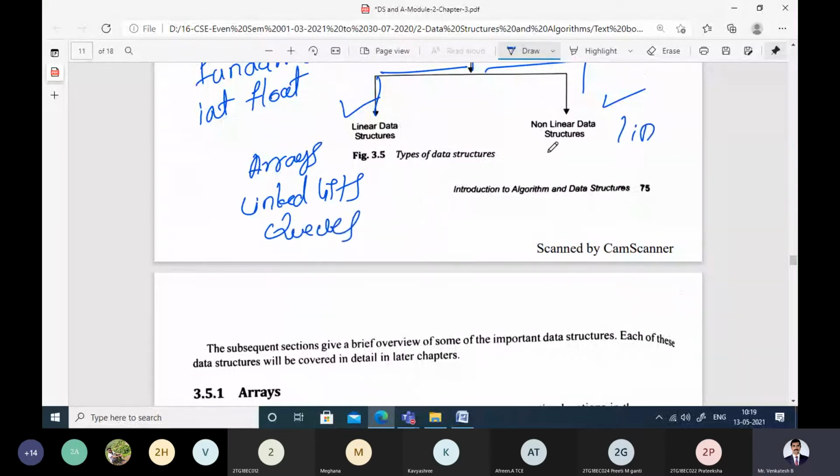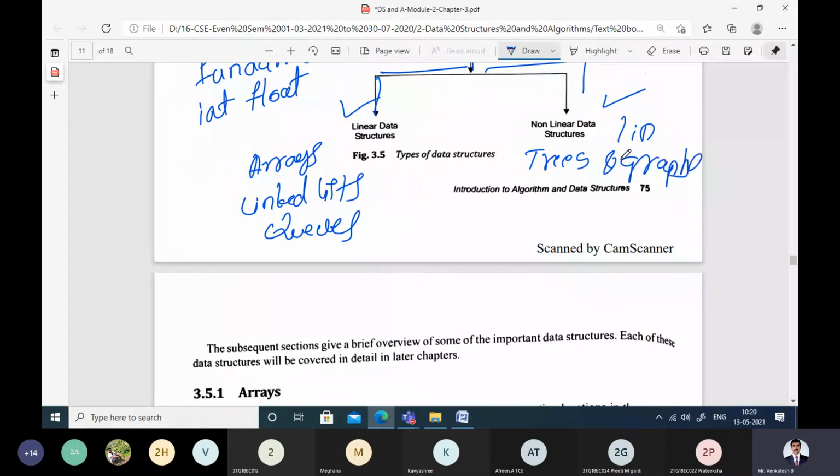In case of non-linear data structure, what happens? The data is arranged in such a way that the elements need not occupy consecutive memory locations. Wherever the memory is available, the memory gets allocated. That means the representation is non-linear. Examples for these are trees and graphs.